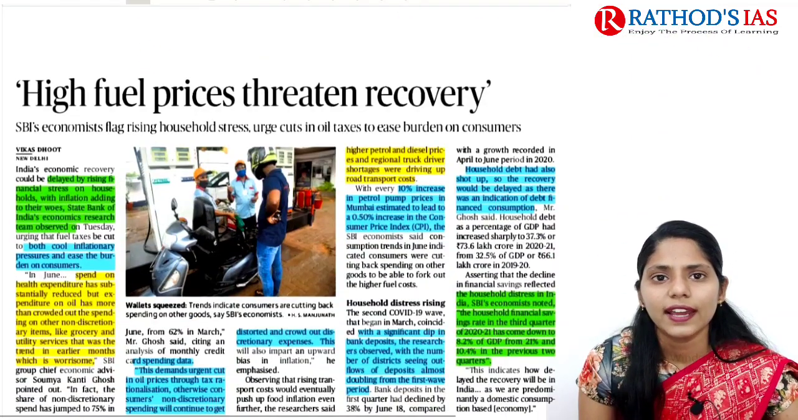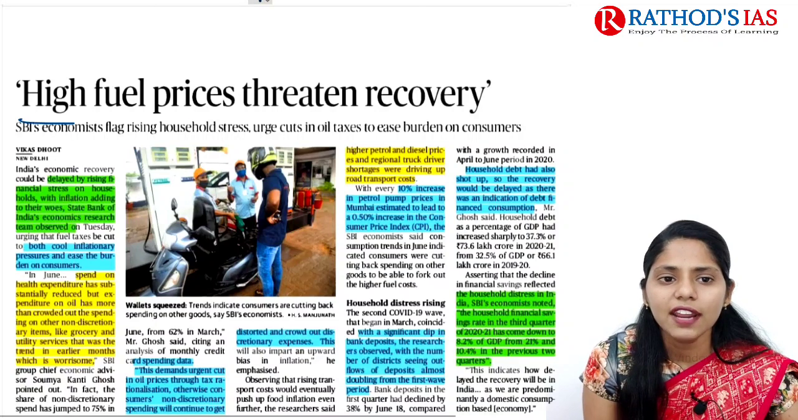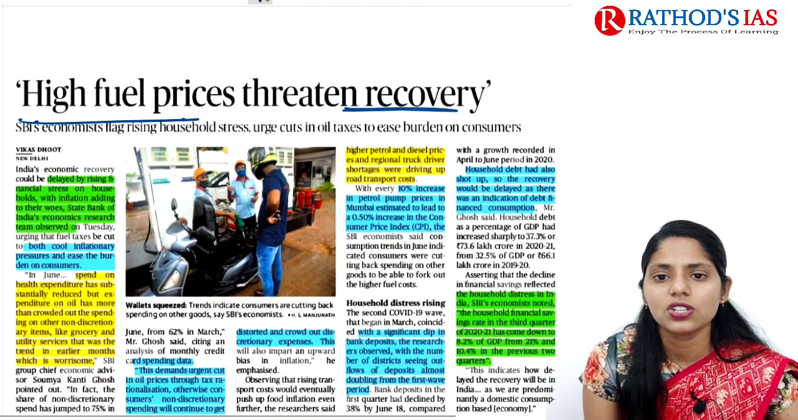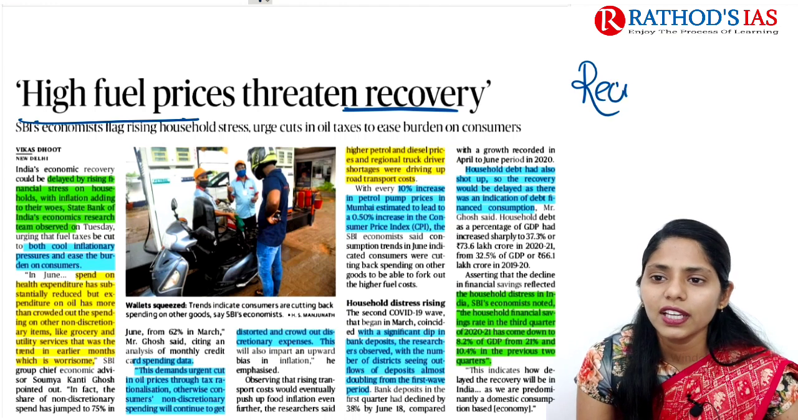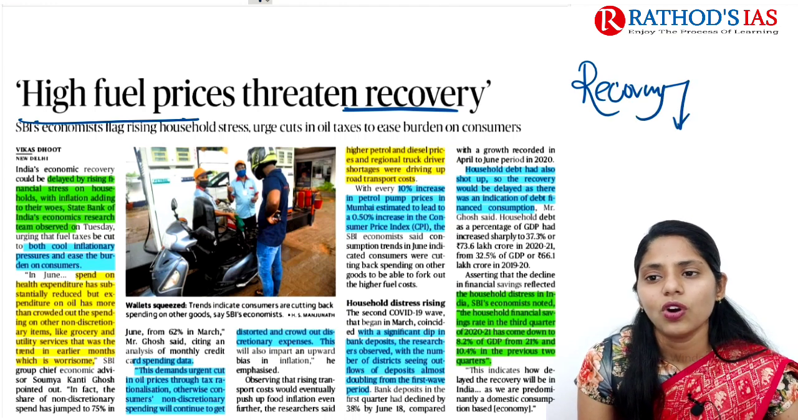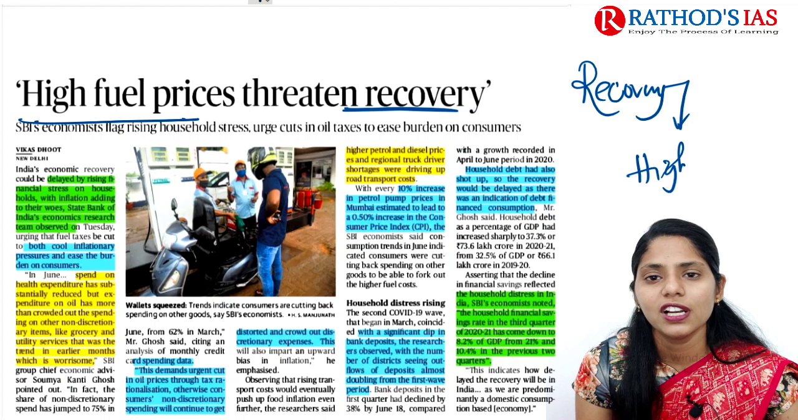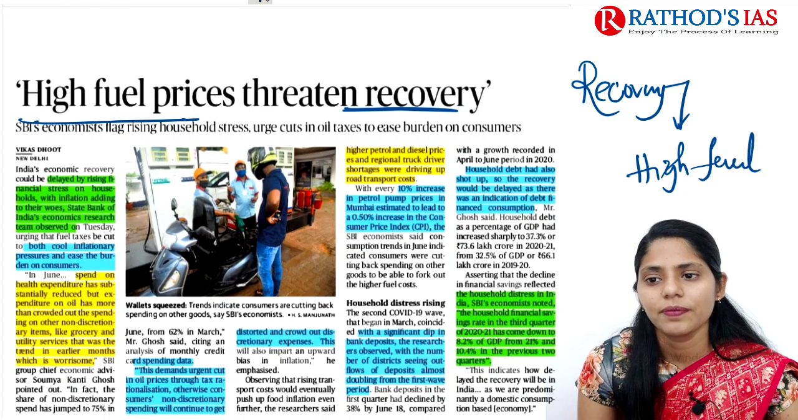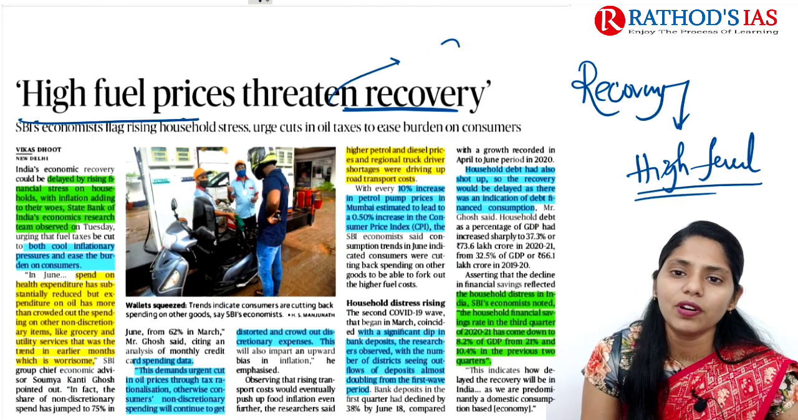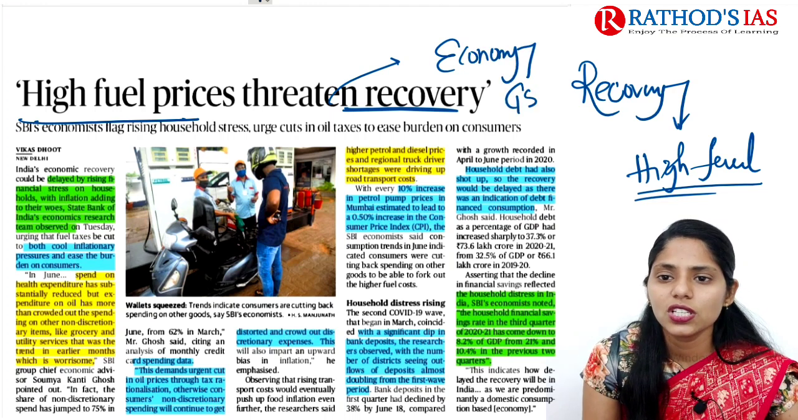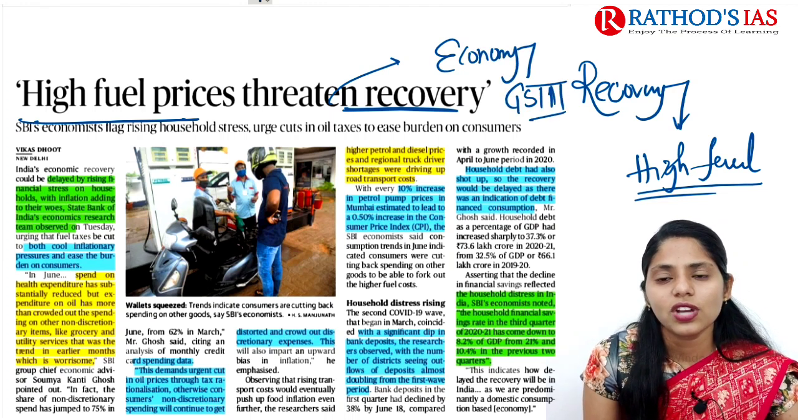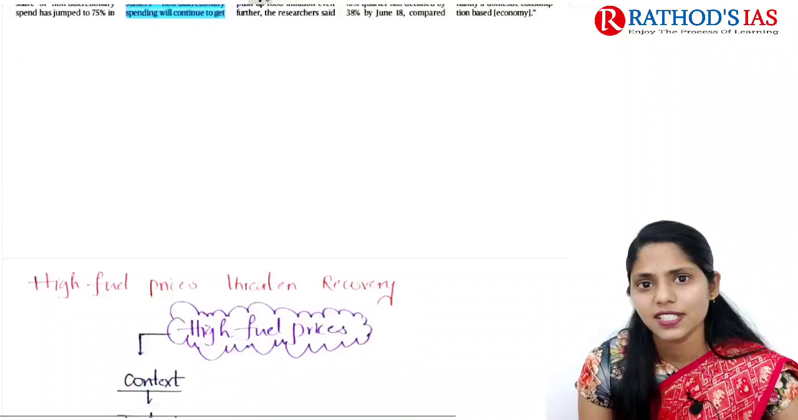If you see the title, it says that high fuel prices threaten recovery. This article is mainly talking about economic recovery and the impact of high fuel prices on our recovery. This topic is again important from an economy point of view, and it comes under GS paper 3. So now let us see this topic in great detail.